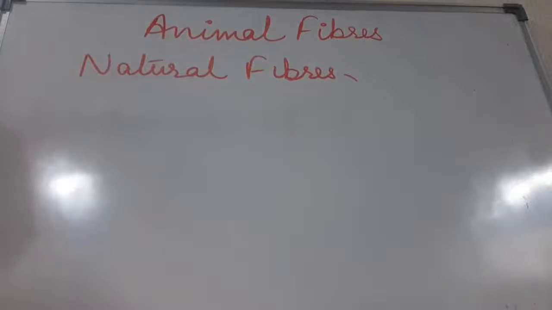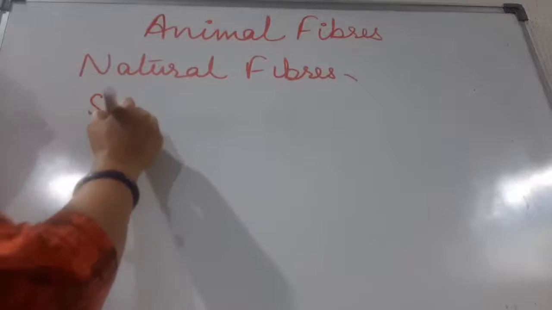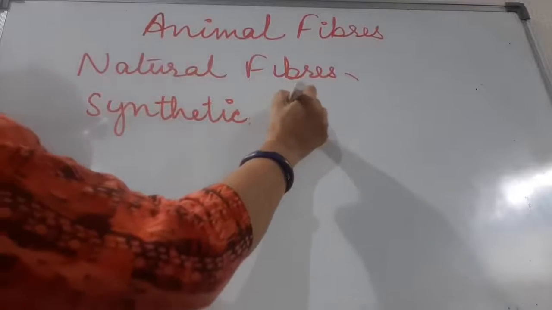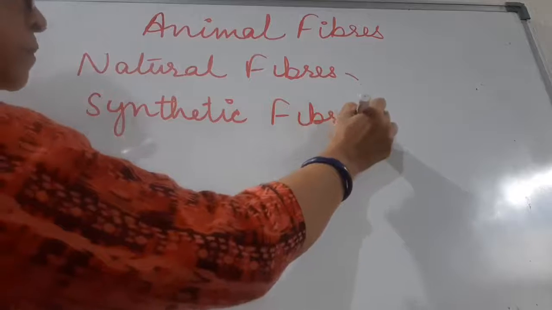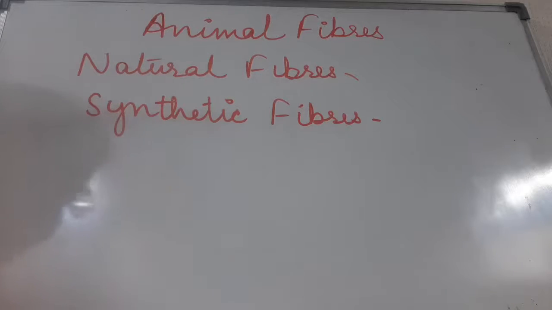When you are talking about the natural fibers, children, we see that they are found in nature, or nature gives the fiber, they are known as natural fiber. The other type of fibers are known as synthetic fiber. Synthetic fibers are the fibers which are made by us, like human beings, when they make the fibers, that is known as synthetic fibers. Or you can say chemicals are used to make synthetic fibers.